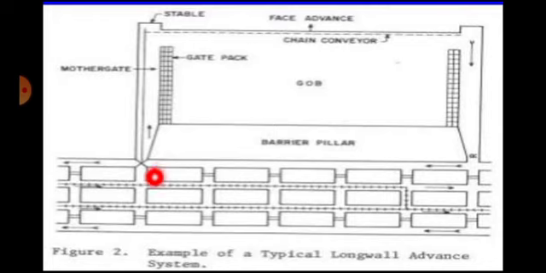You can see here how the panel is. This is the barrier pillar and these are the roadways, and after entering here they have started extraction and are moving in the direction of face advancing towards the boundary of the panel. And this is the extracted area that can also be called goaf.